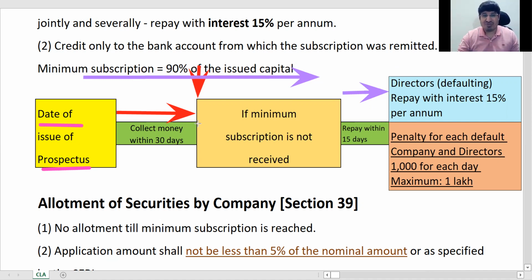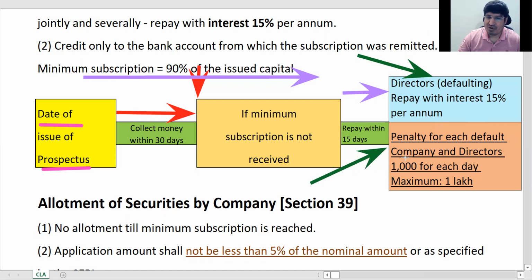If they did not repay within 15 days, then after 15 days the directors have to repay it with interest of 15%. It's called jointly and severally, that is, all directors have the liability to repay with 15% interest. Whenever they are repaying after that, they'll have to pay 15% interest. That is one part. There's one more thing here. There is a penalty also.